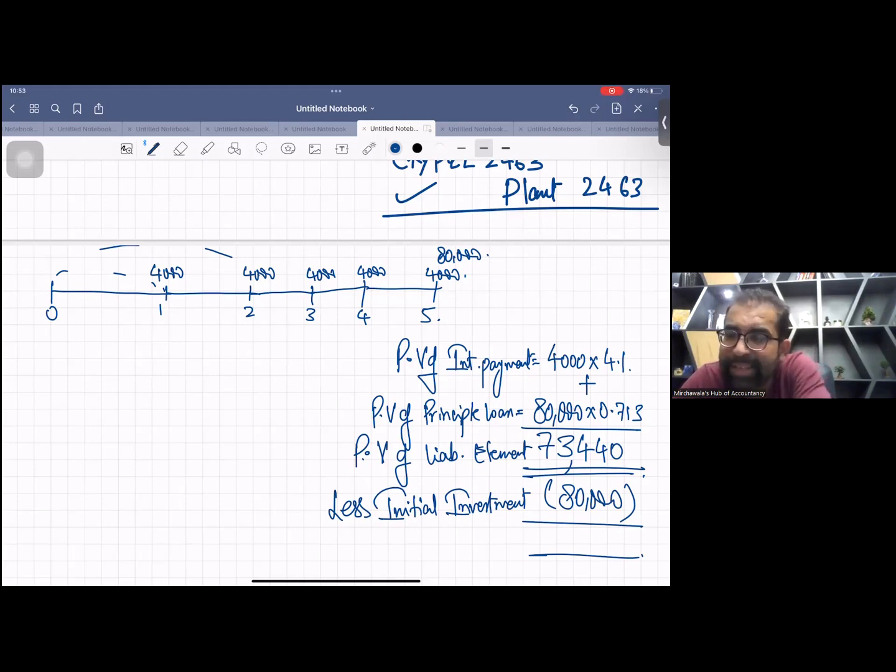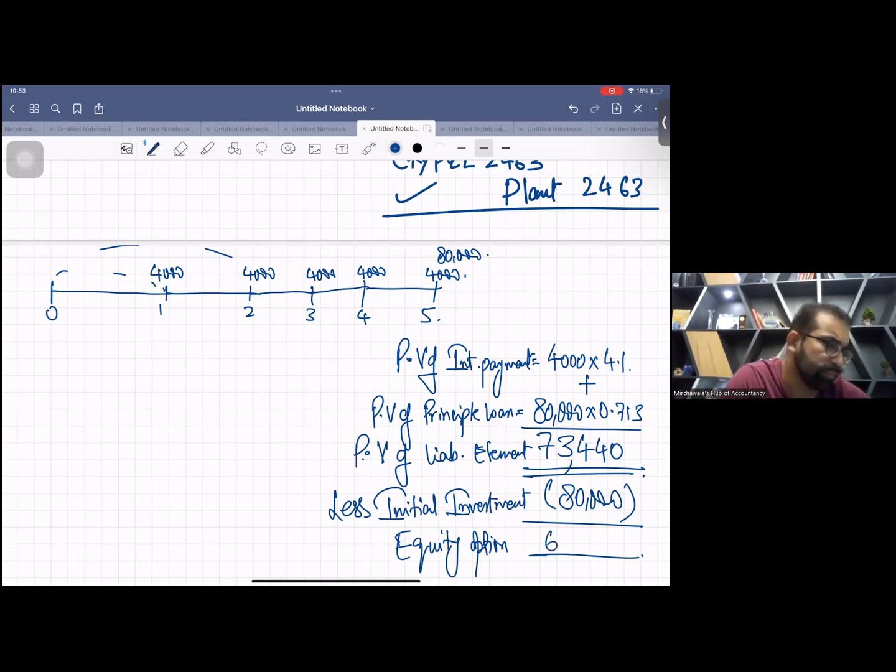So the NPV is negative. This is a loss deal, but still they are happy. Why are they happy? Because they have not just invested in a loan. They have invested in convertible loan notes. So the difference is the equity option. How much is the equity option? Tell me. This will be 6,000. Wait.